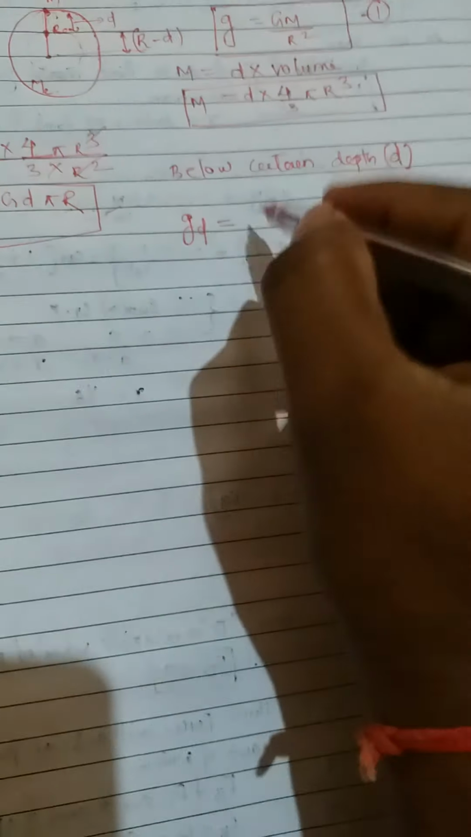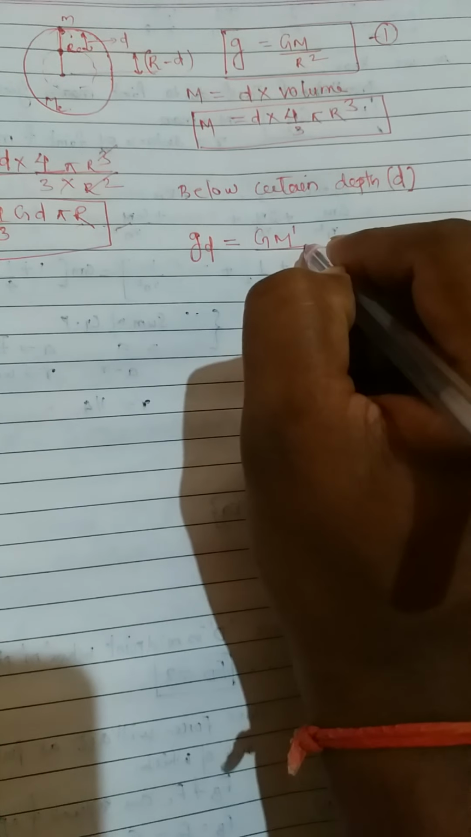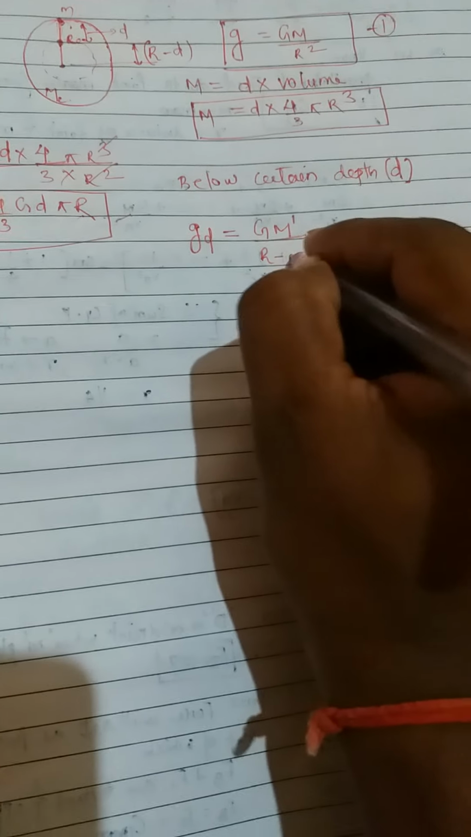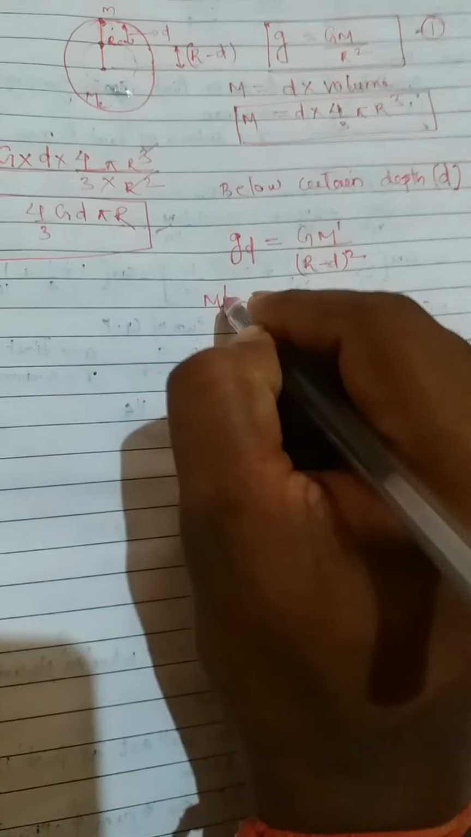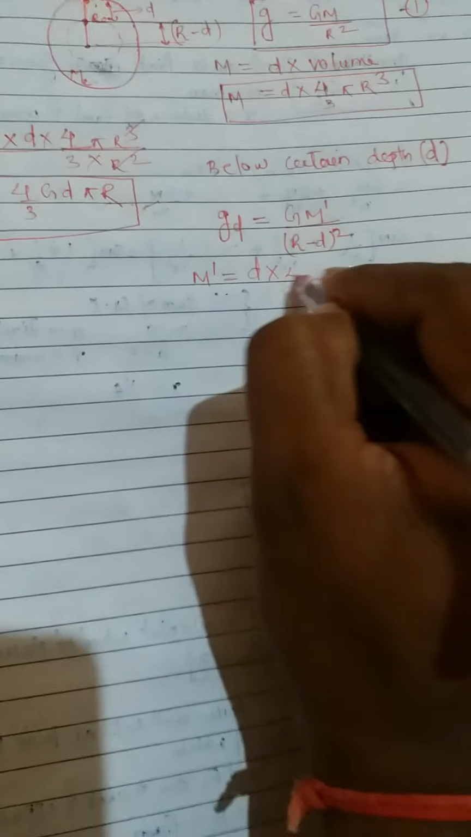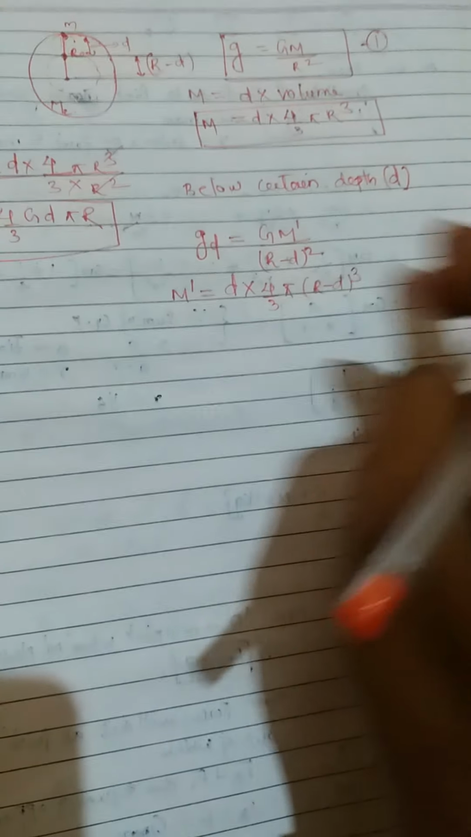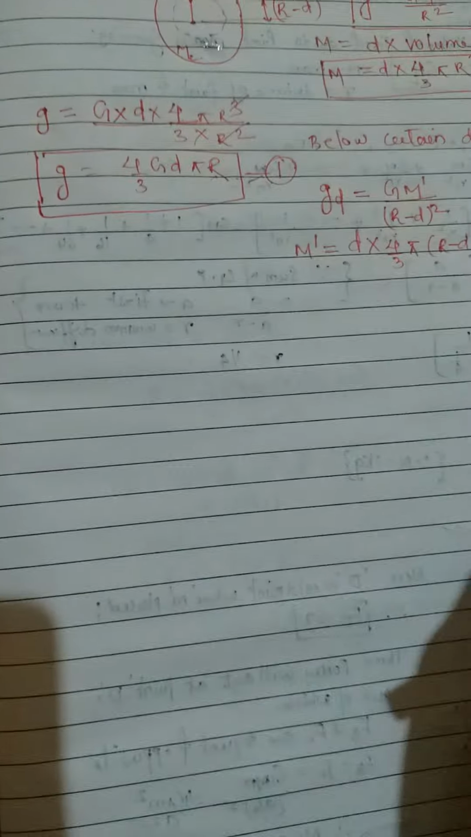Tell me what I can write now. G into m. Now here I'll write m prime, because as you're going inside, the volume of earth will change. Here the volume was different, here the radius is changing, so the volume will change. g m prime divided by R minus d whole square. Why? Because this much distance is R minus d. Again we need to find m prime. So m prime is equal to, density will remain the same but volume will change, 4 by 3 pi R minus d whole cube.